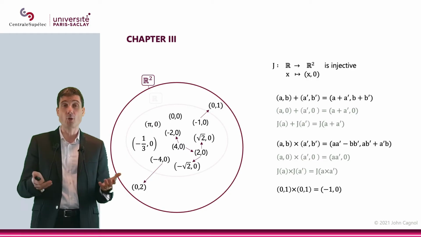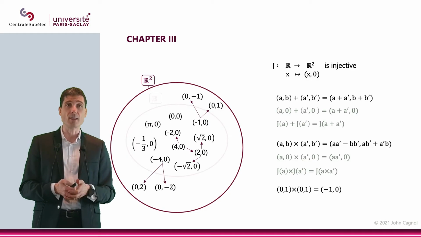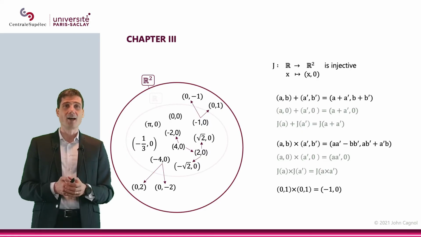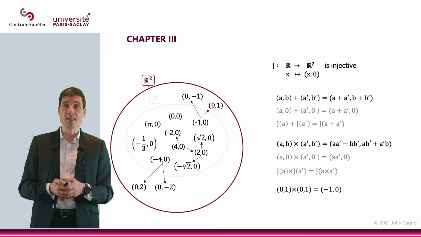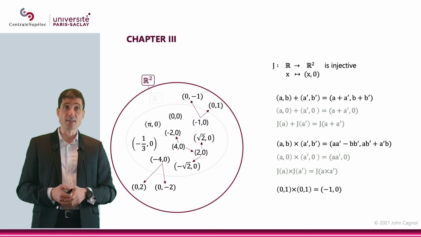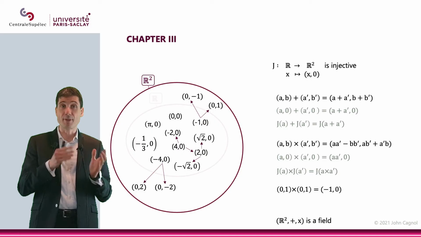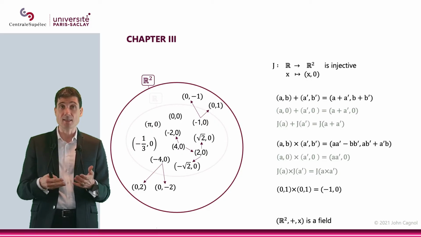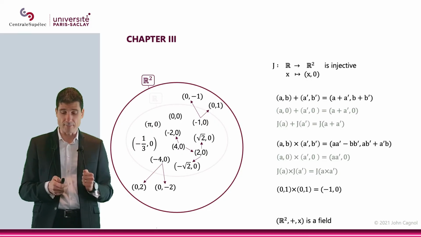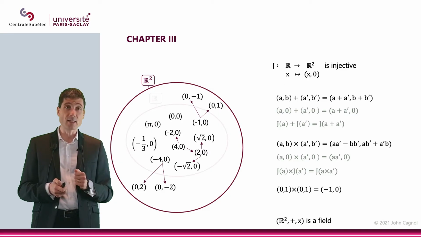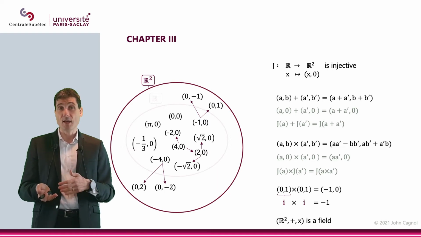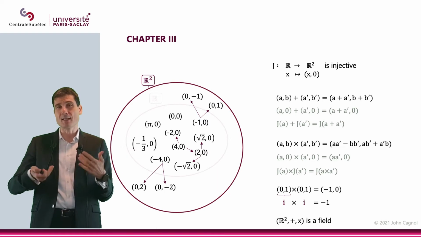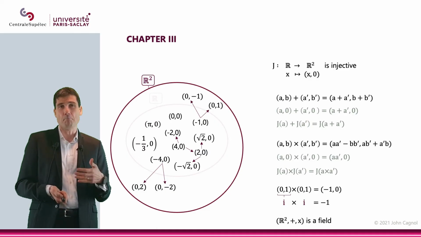Actually, we're going to have two numbers that have this property, so two square roots for (-1,0) and for (-4,0). And on top of this, R square equipped with plus and multiplication is a field. Okay. Well, let's actually call the (0,1) i, and what we have is i times i equals (-1,0), which basically we want to call this -1.